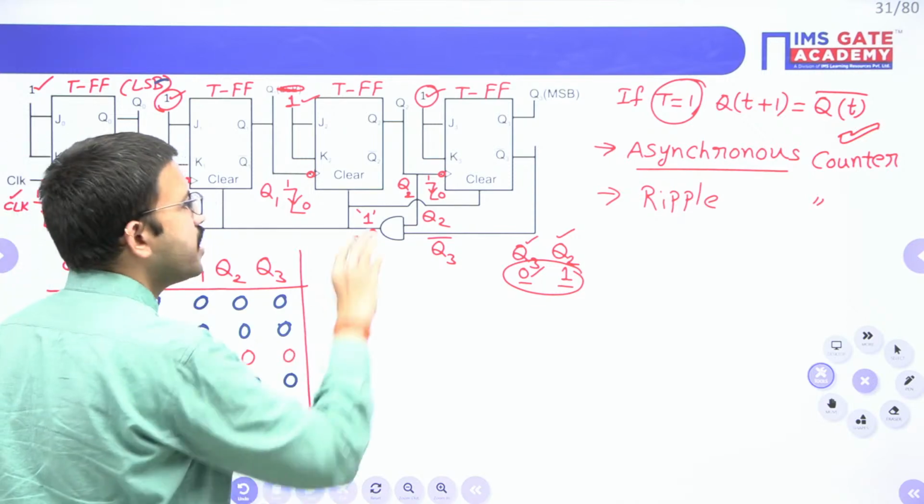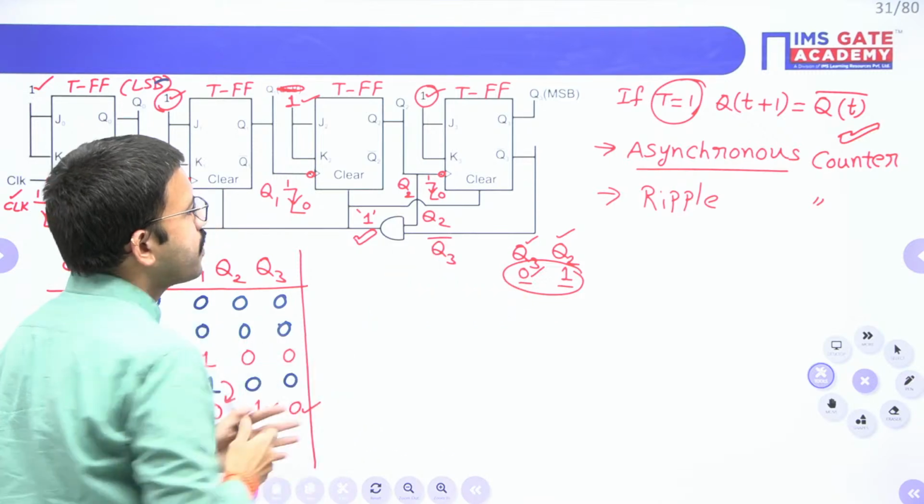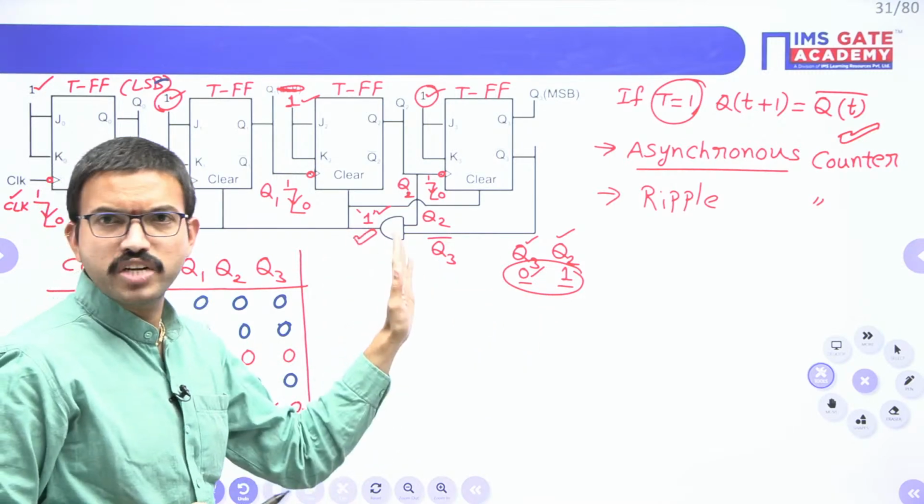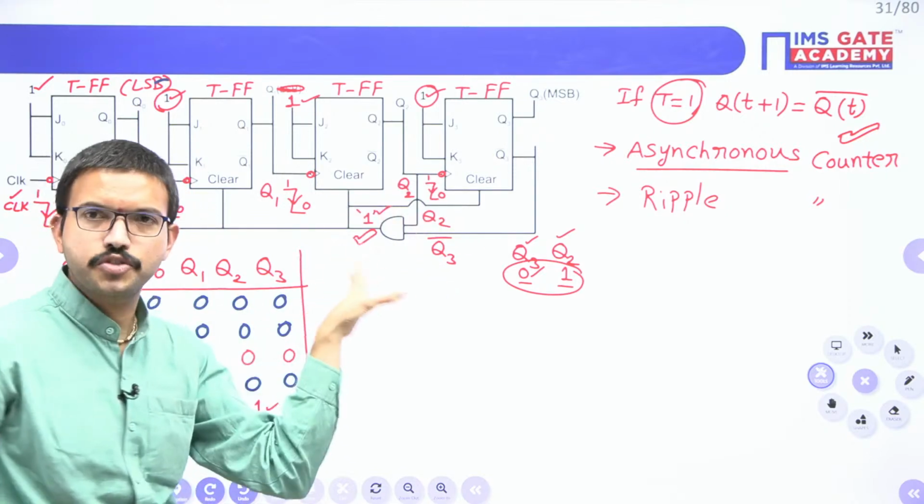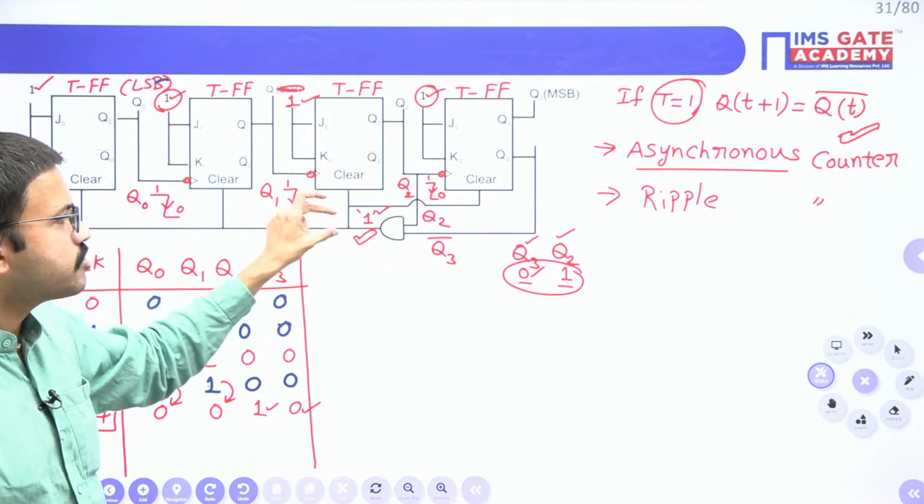Just observe, here you are having AND gate. The moment you are getting this combination 0, 1, the output you will get 1, because it is a combinational circuit. The moment you change the input combination, accordingly your output will be affected.